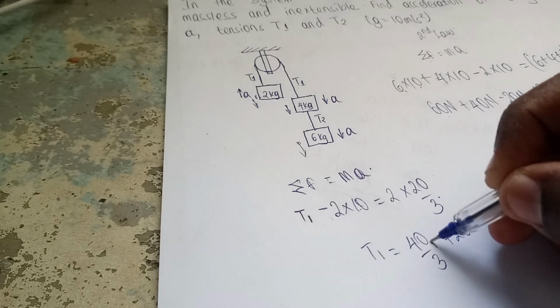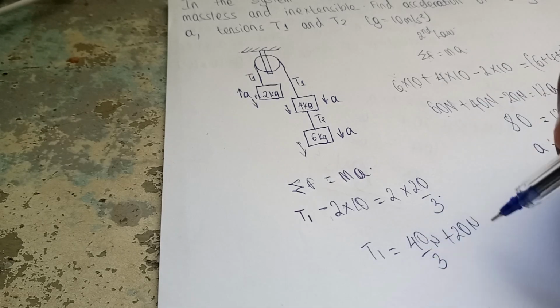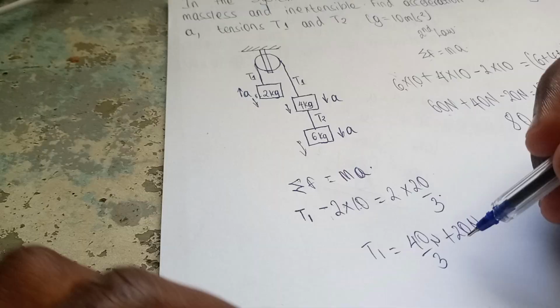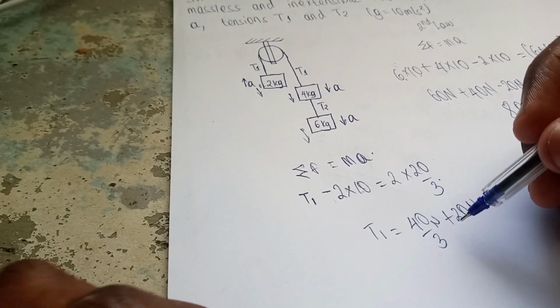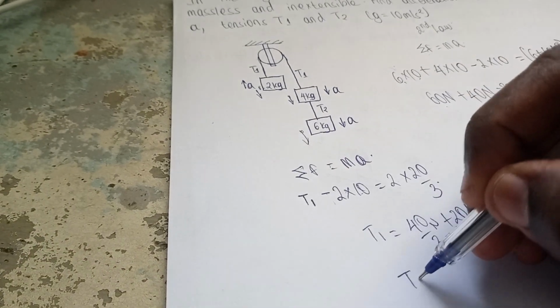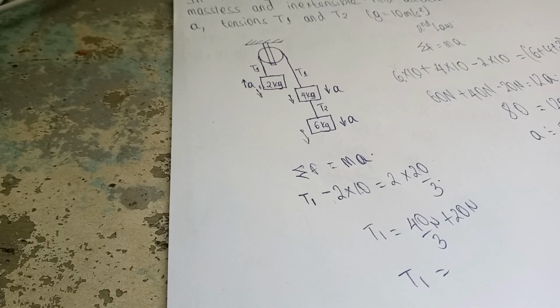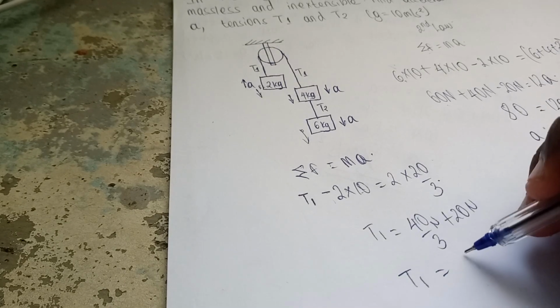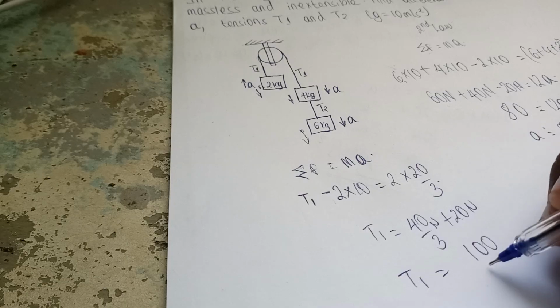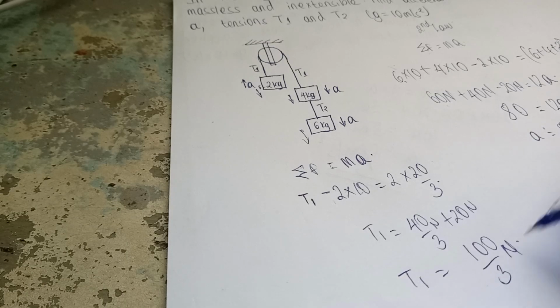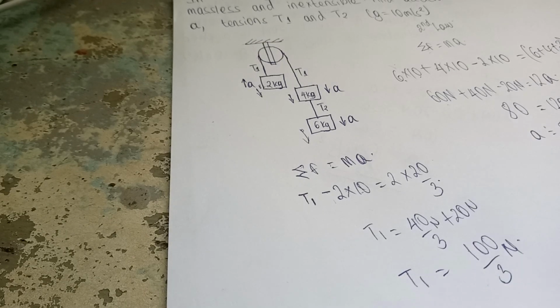These ones are newtons, this one is also newtons. So if I subtract there, what do I get? I need to use a calculator for this one. That will give me 100 on 3 newtons. That is the tension T1. Easy, right?